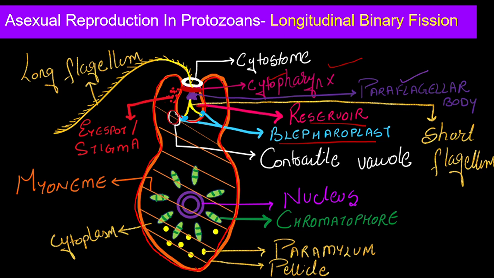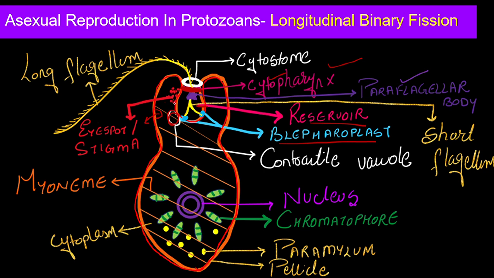Then here this white color one you can see is the contractile vacuole. Okay, what is the function of the contractile vacuole? It is going to remove the excess amount of water present in Euglena. Now Euglena stays in water, so obviously through the plasma membrane water will enter inside the body. So if excess water is there, what will happen? Euglena will swell and burst. Euglena doesn't want to die. So what will happen? The contractile vacuole will take all the excess water. Once it is filled, it will come near the plasma membrane and expel all the water, right?